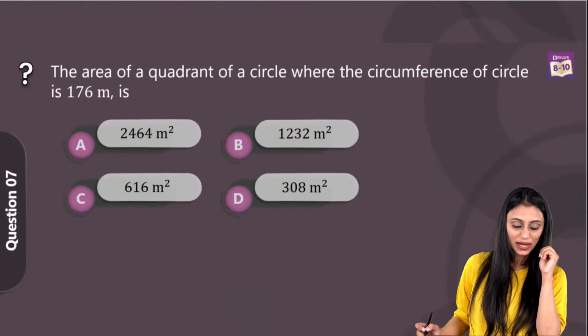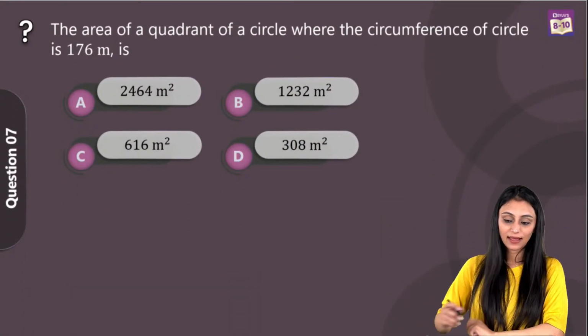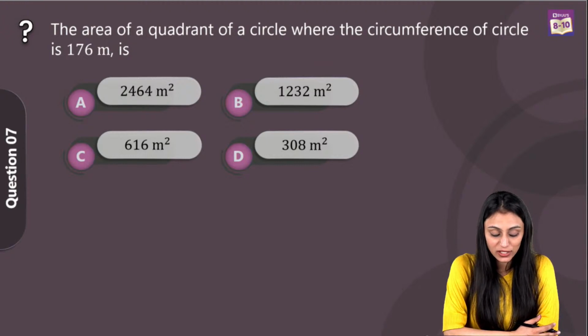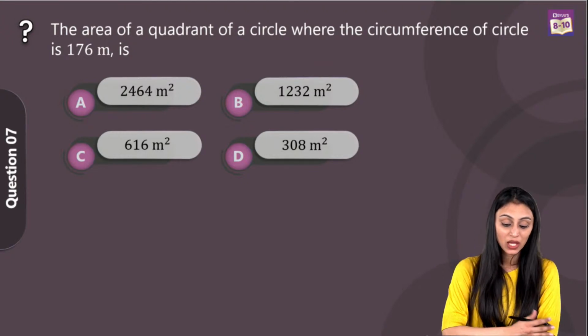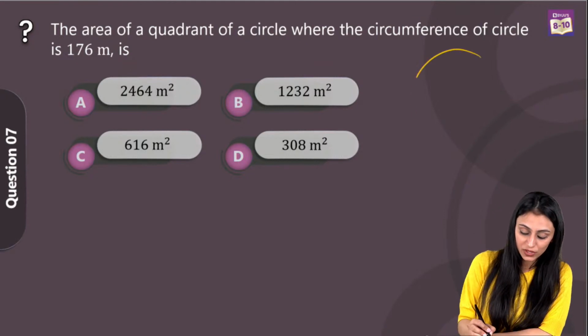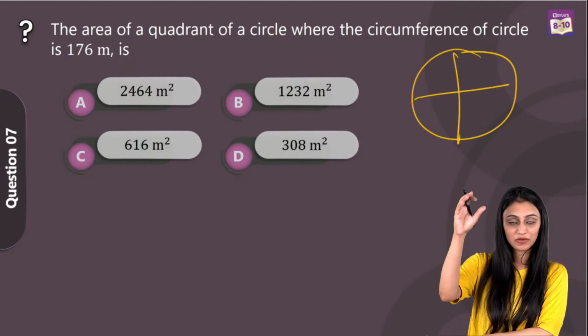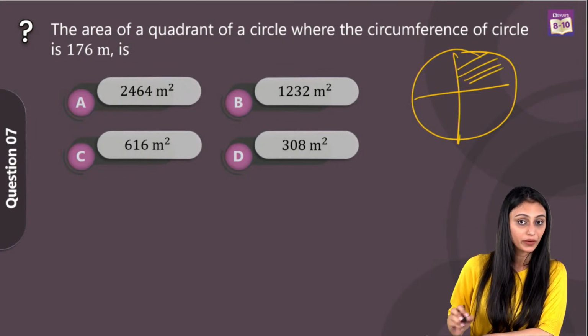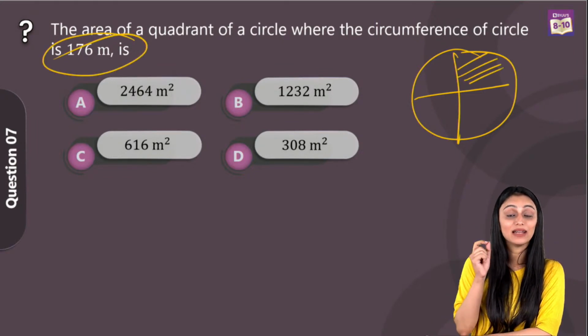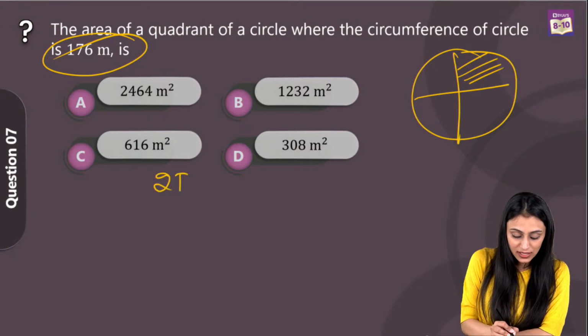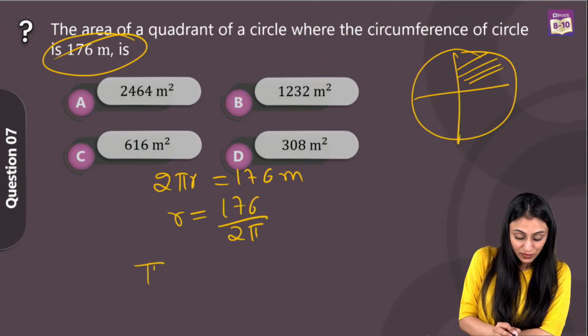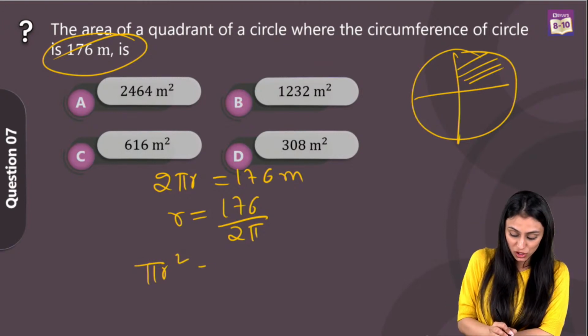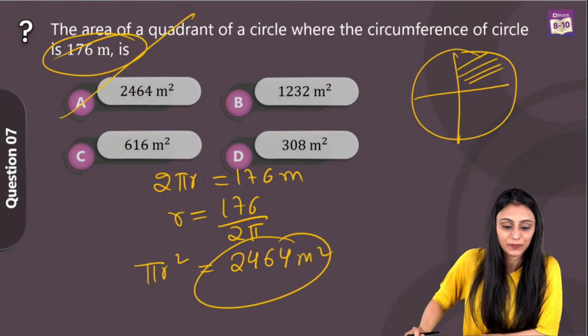All right. Let's take a look at the next question, which is question number 7. The area of a quadrant of a circle where the circumference of the circle is 176 meter is. We are talking about the area of a quadrant of a circle. This is the circle. By quadrant, we mean if I divide the circle into 4 equal parts, this is one quadrant, right? Circumference of the circle is given. I need the radius to find out the area, right? So circumference is nothing but 2 pi r, that's equal to 176 meters. So radius from here is going to be 176 by 2 pi, right? Now I need to find out the area, that's pi r square, which is going to be equal to 2464 meters square, which is your option A.